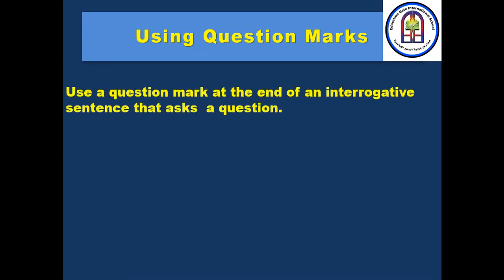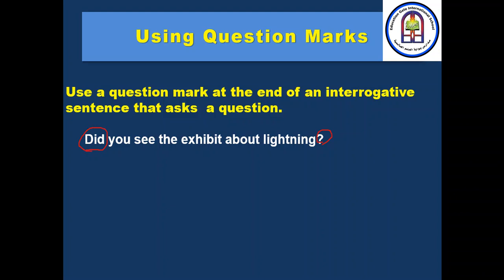Now, of course, which is mostly known by everyone, if you have an interrogative sentence, you must end it with a question mark. Like, did you see the exhibit about lightning? Okay, here it's a question. How do we know it's a question? From the word did, which is a helping verb that shows the sentence is in the past, so it's a question.